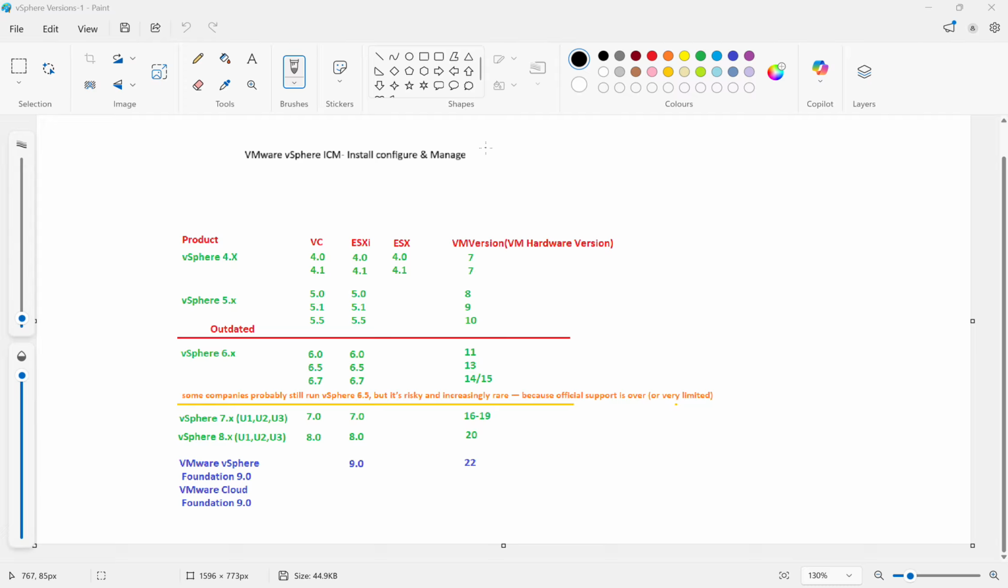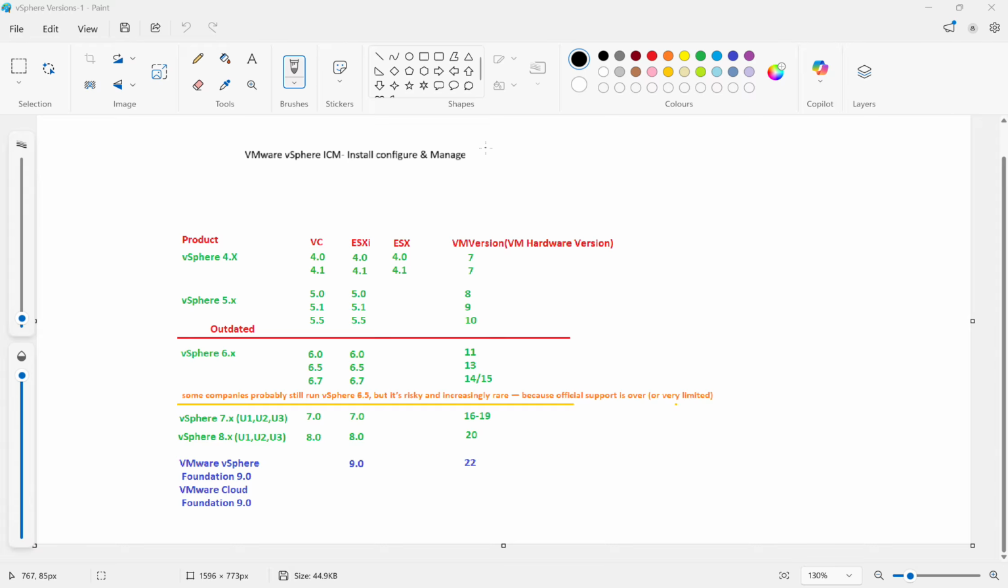Okay. The latest one in the market now is VMware vSphere Foundation 9.2. If you use 9.2, vCenter will be 9.2, ESXi will be 9.2, and the VM hardware version is 22. Now most of the companies are on 8.2, and a few companies are on 6.5 because that was hugely clicked in the market. It's user friendly. So most of the companies as of now are on vSphere 8.x, based on their requirement, update 1 or update 2 or update 3.